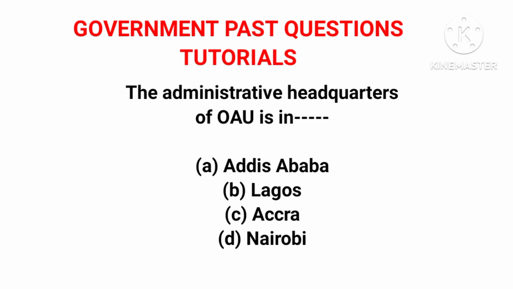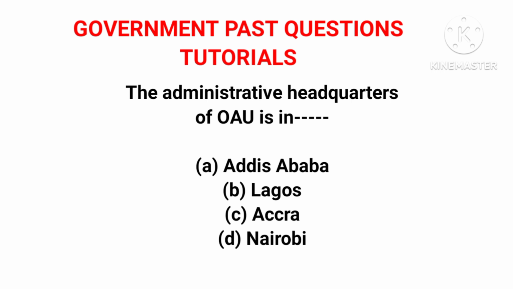Now, I want to tell you a little about OAU, in case you see other questions on OAU that are not about its administrative headquarters. The OAU was created on May 25, 1963, and its main objective is diplomacy, peacekeeping, or peacemaking. It was replaced by the AU, African Union, in 2002.